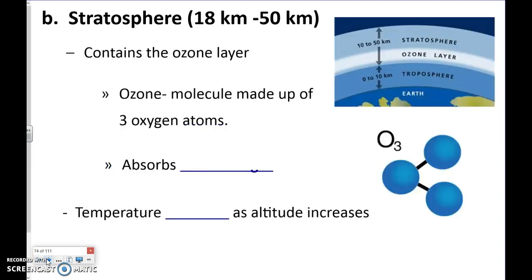Next layer is your stratosphere, okay? The stratosphere is important because it contains your ozone layer, okay? The ozone layer is actually just oxygen, but it's a different oxygen. Oxygen itself is found with 2 atoms, but ozone is actually 3 atoms of oxygen, okay? It's not healthy for us down here in the troposphere, but that nice layer at the top absorbs the sun's UV light. So it actually helps as a big sunblock for us, okay?